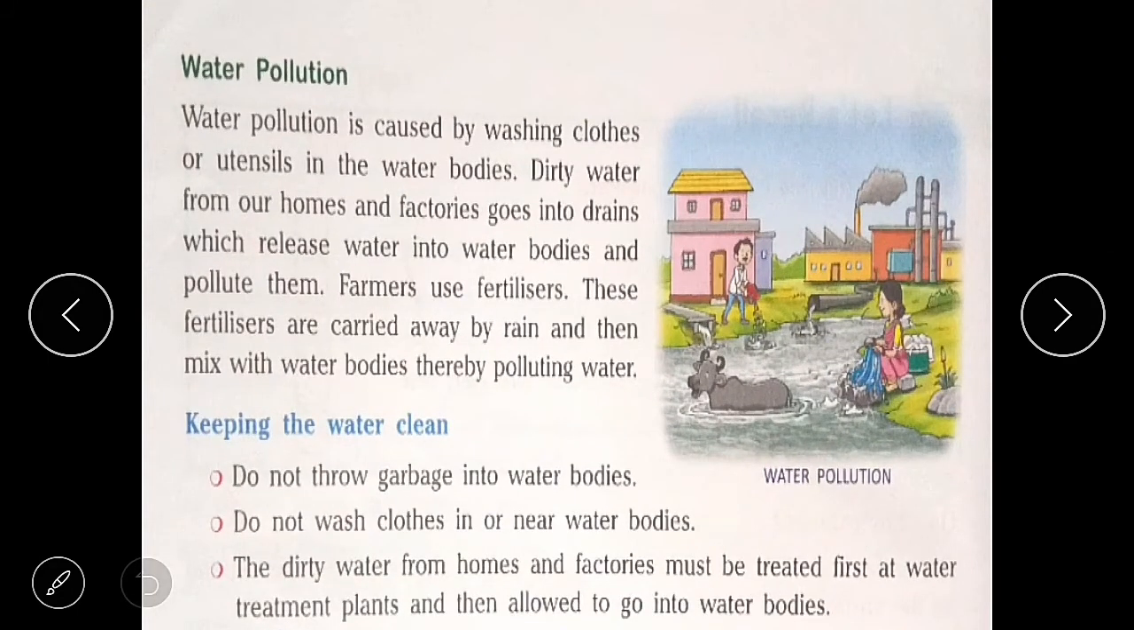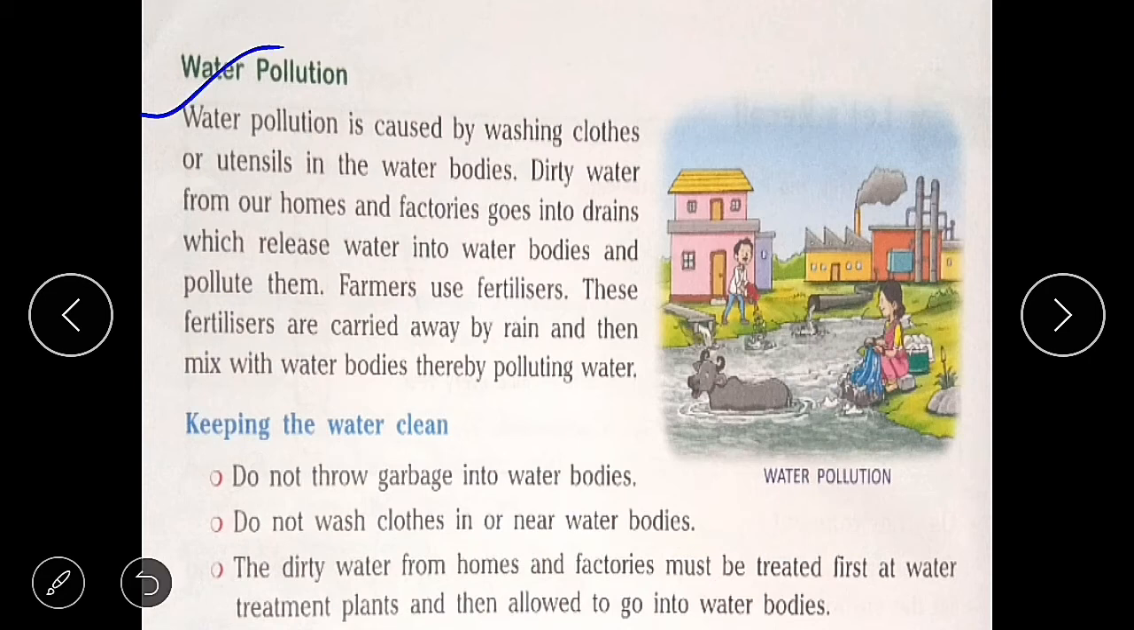Water pollution. Water pollution is caused by washing clothes or utensils in the water bodies. Dirty water from our homes and factories goes into drains which release water into water bodies and pollute them. Farmers use fertilizers which are carried away by rain and then mix with water bodies, thereby polluting the water.